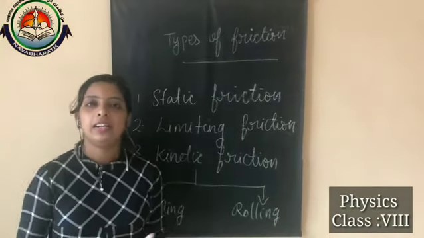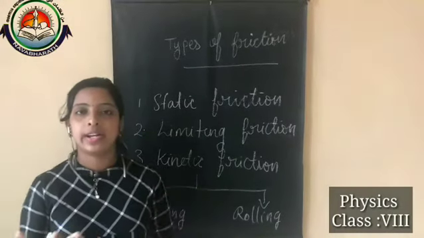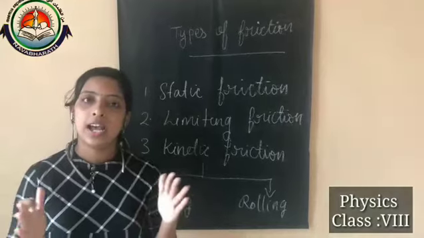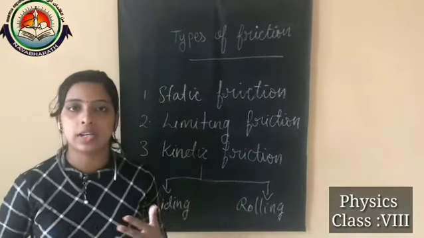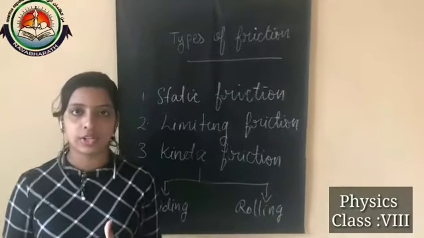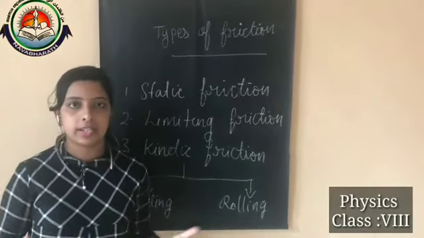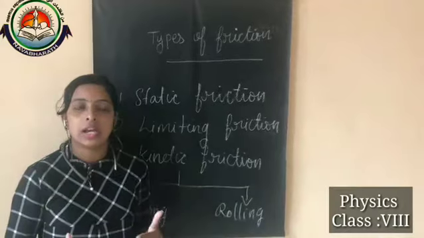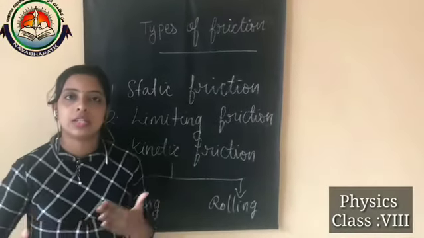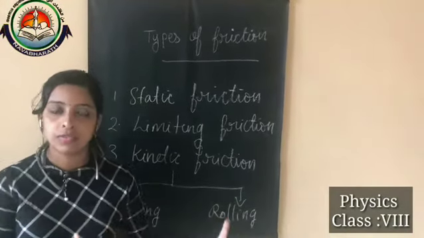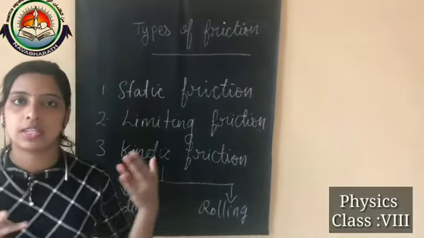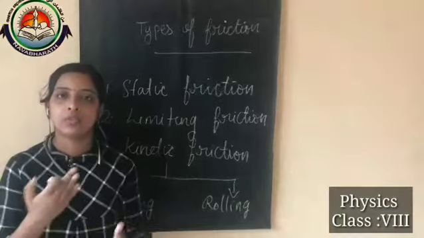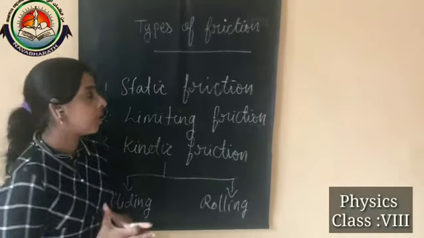And nowadays, as I already told you, the bags are provided with tiny wheels, and it helps to decrease friction, because in that case there will be rolling friction acting on those bags. This rolling friction has very little frictional force, so it helps the easy movement of objects like suitcases and bags. Okay, so that's all about today's class, and now we can just conclude our class.